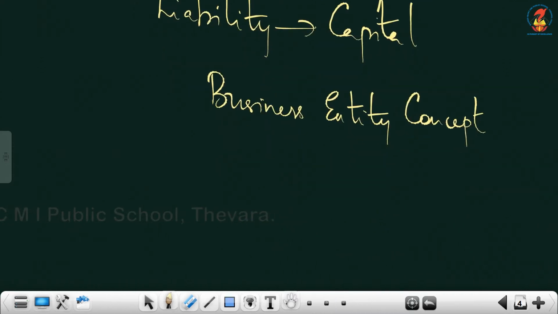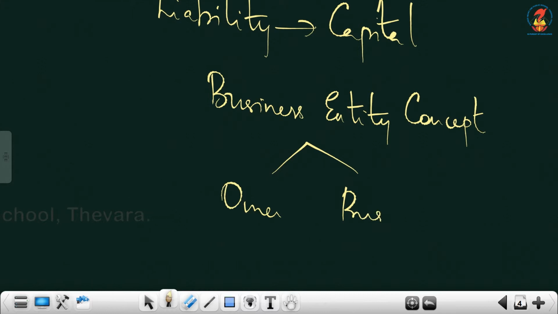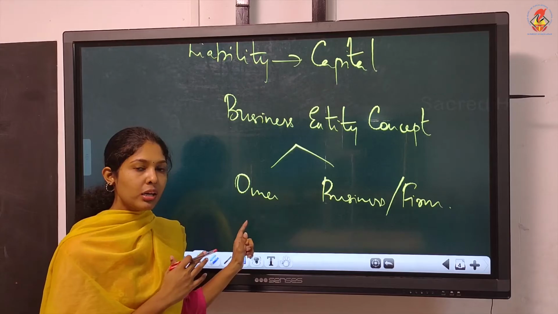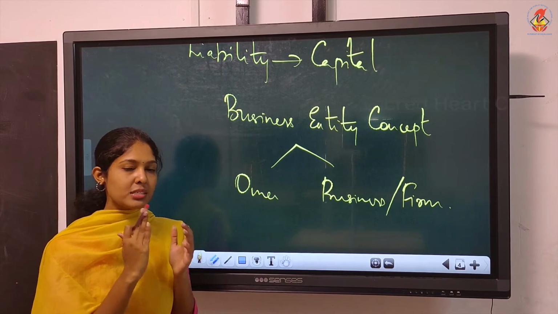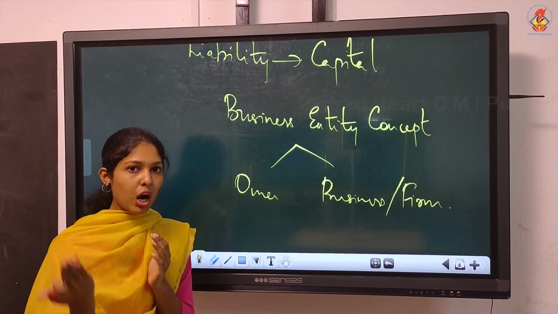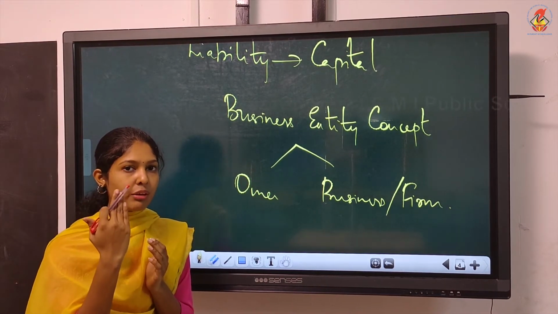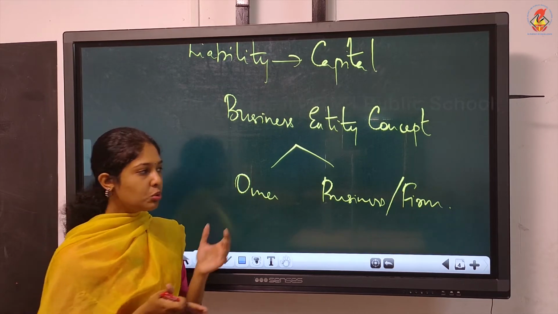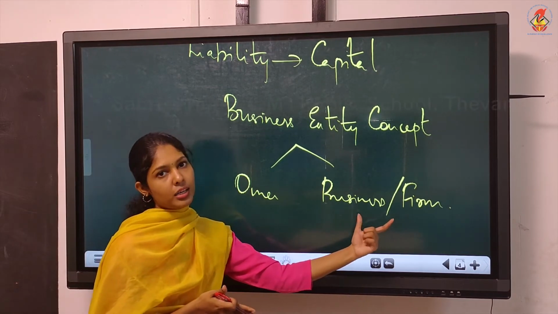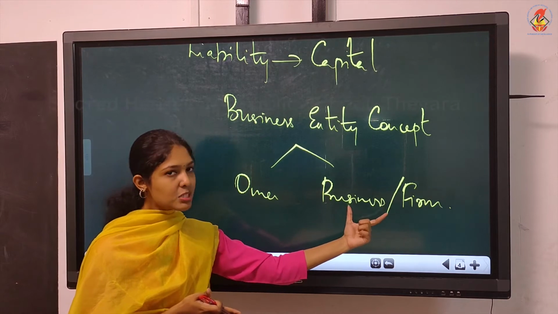Business entity concept says that the owner and the business, that means the firm, are two separate entities. They are having separate entities, or transactions will be recorded separately for these two. Are you the owner? No. Whenever I say you or what are your transactions, you have to think from the firm's point of view. You are not the owner, you are the business. So think from business point of view.